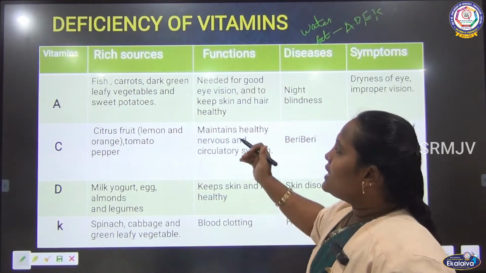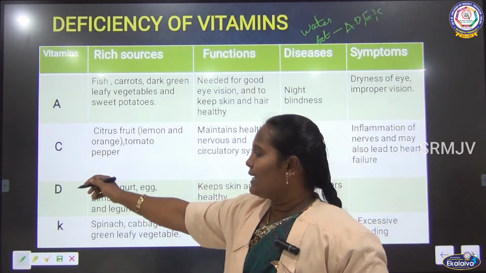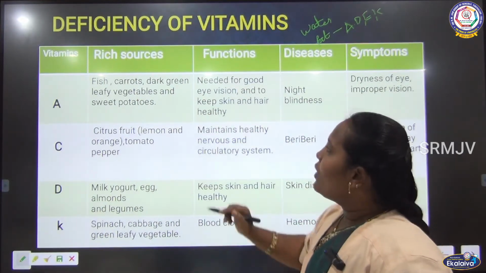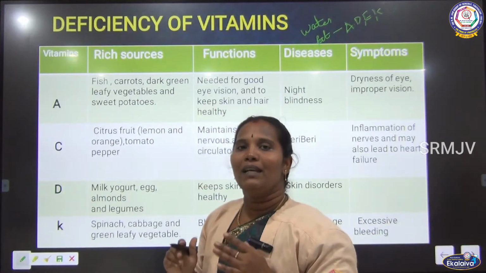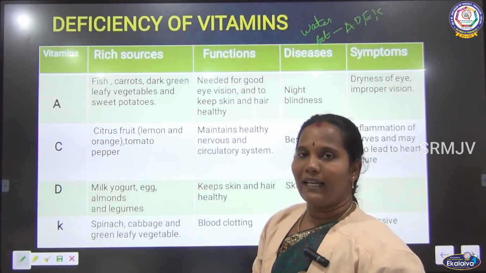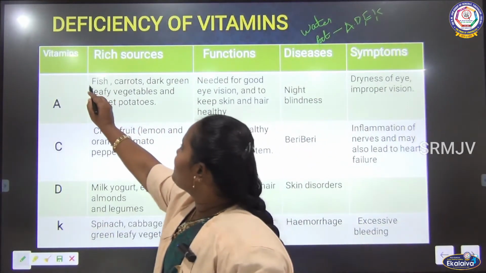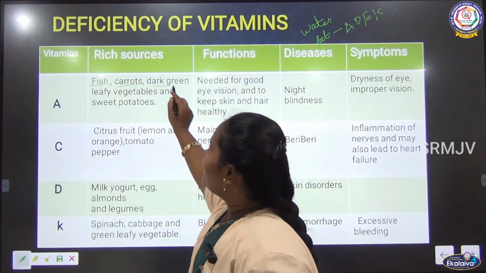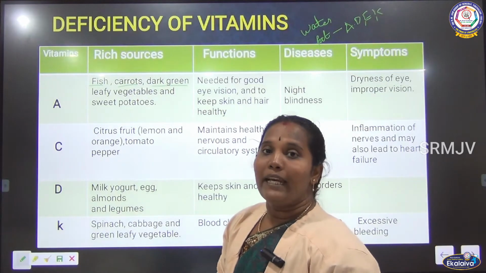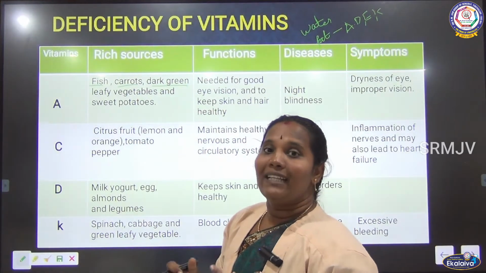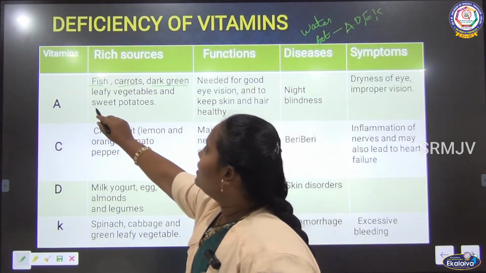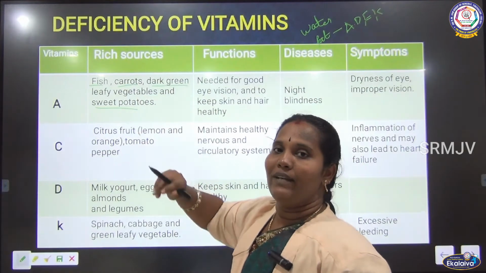So first we have to see vitamins A, D, E, K. These are all the fat soluble vitamins. Now, what are the rich sources? First one, vitamin A. The rich food sources of vitamin A are fish, carrot, and dark green vegetables like papaya and cabbage. We can get a lot of vitamin A from these.